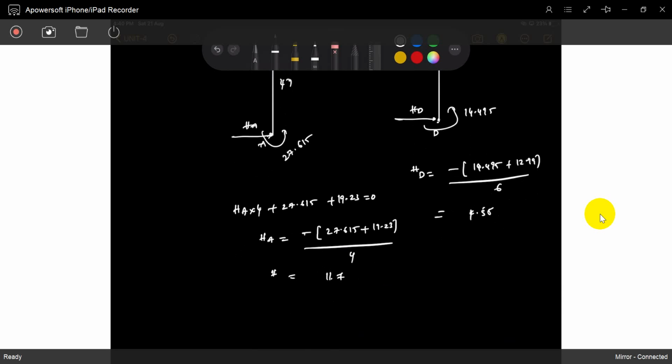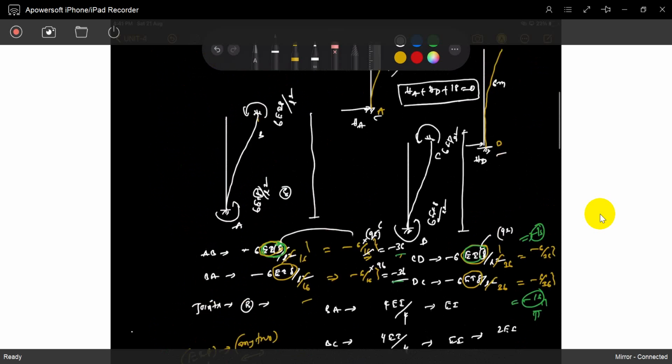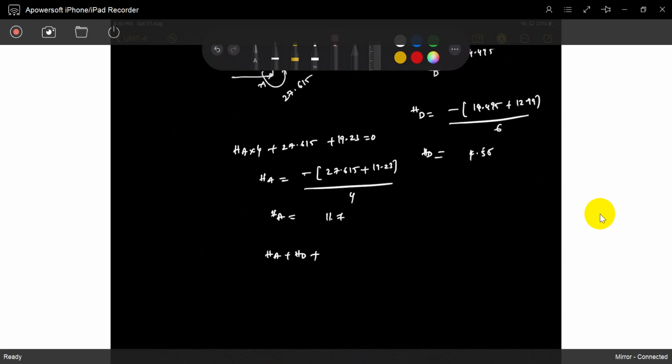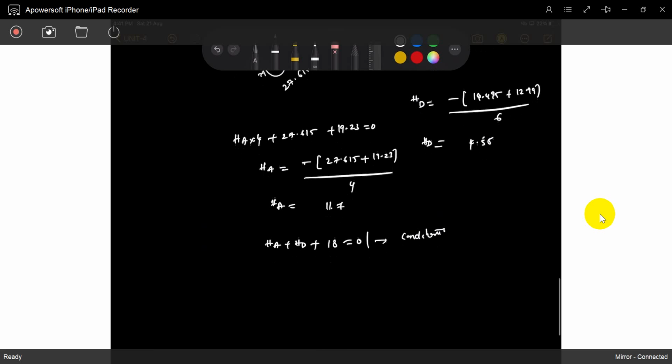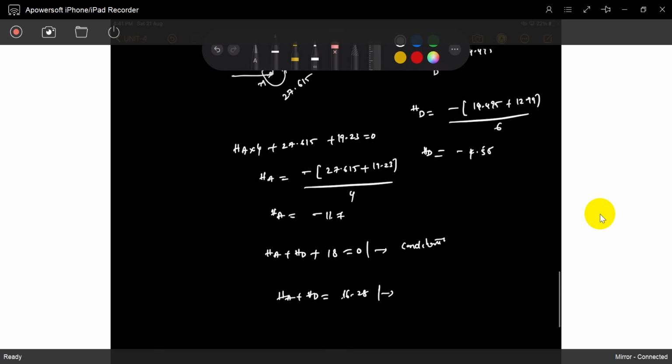So this is HA, this is HD. Now you can see HA plus HD plus 18 should be 0. You have to maintain it at 0. This is the condition. Now see, what is HA plus HD? 11.7 plus 4.58. What is that value? Sorry, they are minus values. Minus 16.28 only.